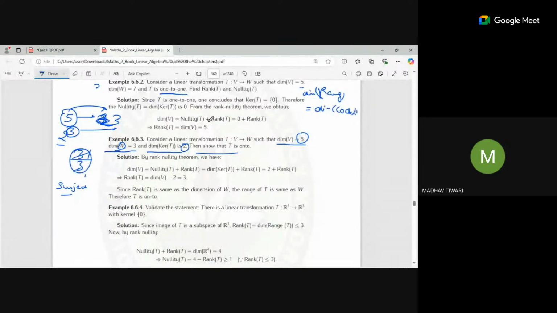From here you can see the total dimension we have is 5. If I want to find the rank, it will be the dimension of V minus the nullity of V. Okay, let me use the eraser, then it will be easier for you to look at it.